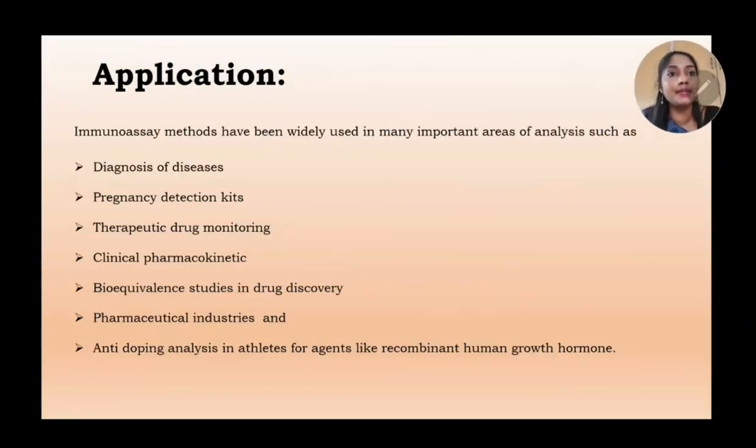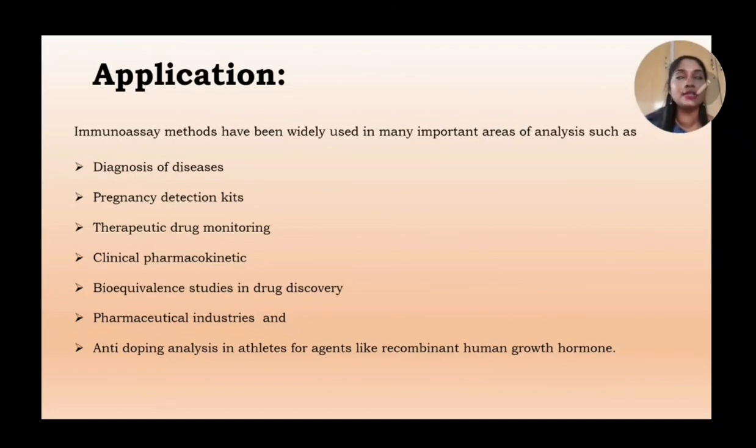Now moving on to the applications, immunoassay methods have been widely used in many important areas of analysis, mostly in diagnosing diseases. For example, detection of HIV. Then the pregnancy detection kit. In the last slide we learned how HCG is used as a marker for detection of pregnancy. Then it is used in therapeutic drug monitoring. It is used in clinical pharmacokinetics, bioequivalence studies in drug discovery in the pharmaceutical industry, and in anti-doping analysis in athletes for agents like recombinant human growth hormone.